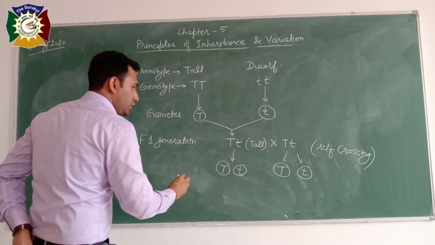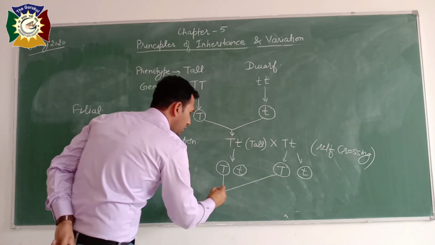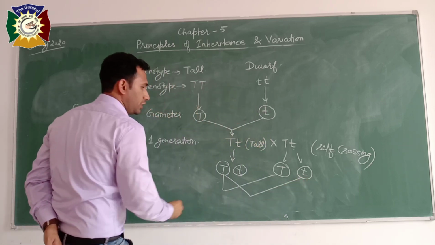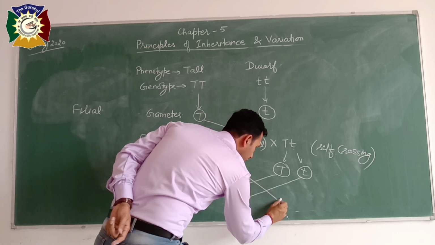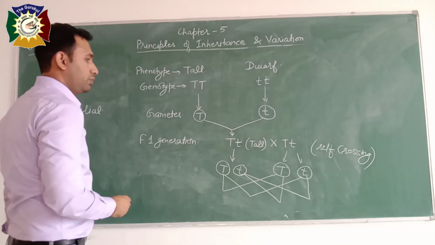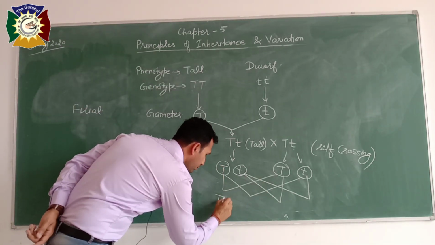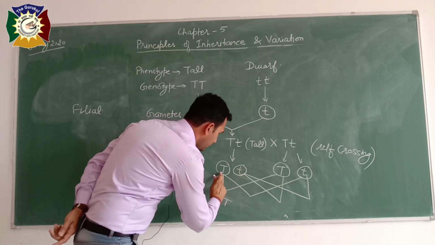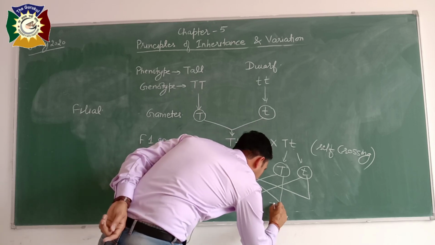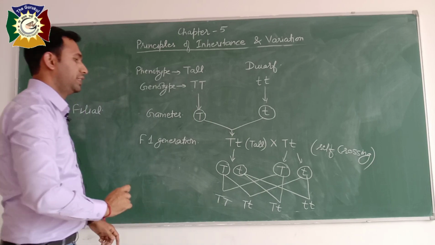Now we will make combinations. This capital T with this capital T, this capital T with this small t, this small t with this capital T, this small t with this small t. So we are having capital T and capital T. Now this capital T and small t, this is again capital T and small t, and this is double small t.